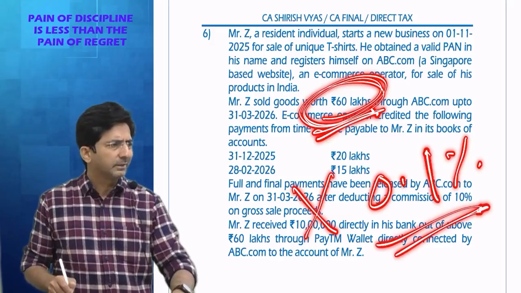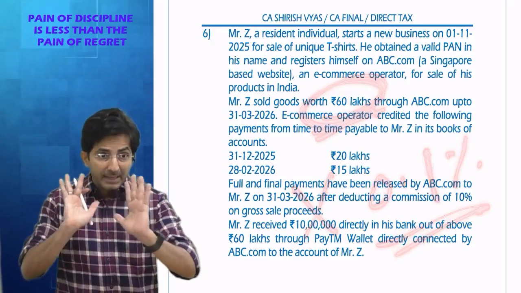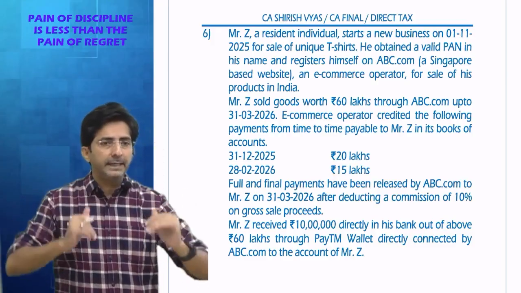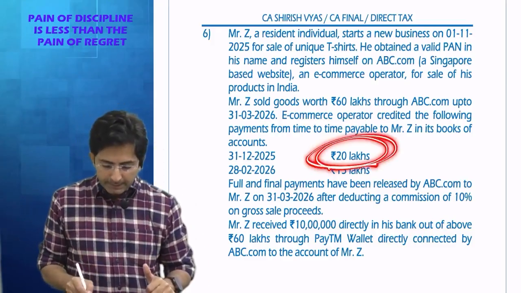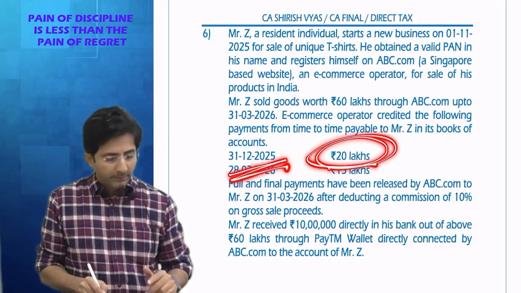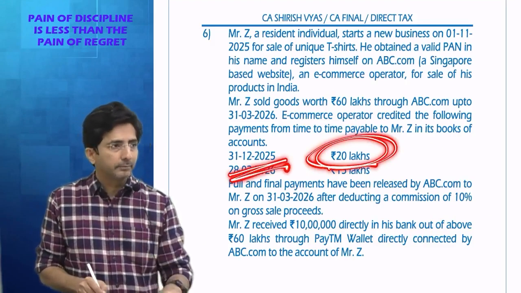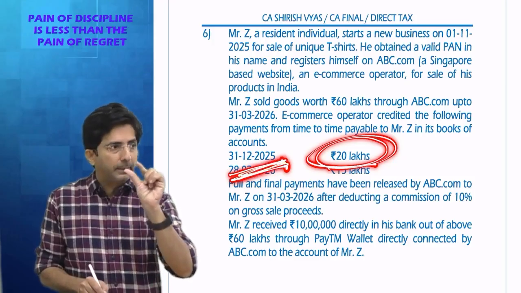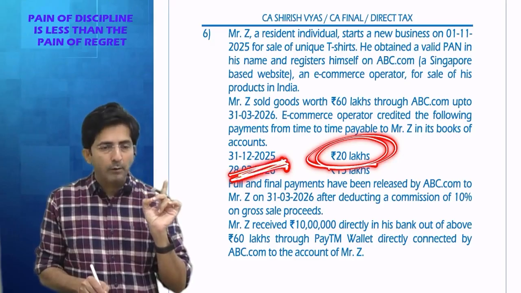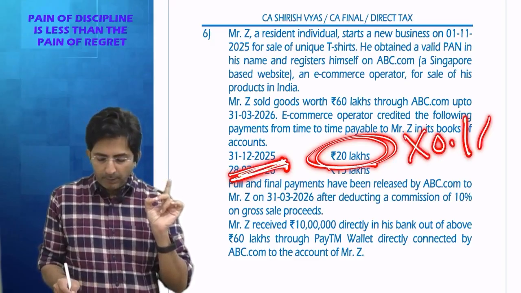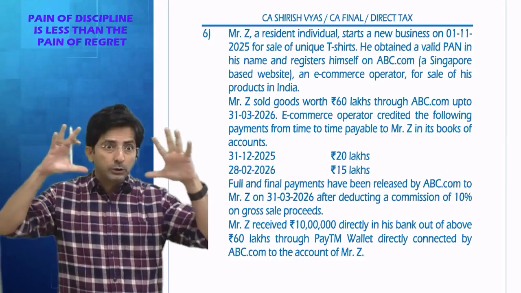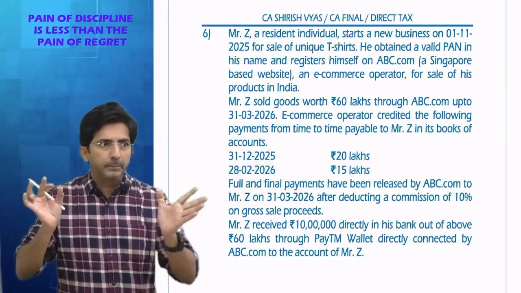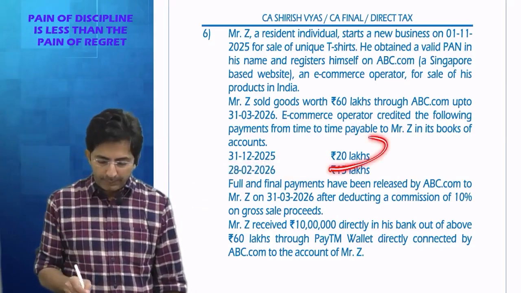The answer is over here. I am making some extra discussion about what the timing of TDS will be in real life. On 20 lakhs, TDS will be deducted on 31st December. Means on 31st December, there will be a TDS payable liability on 20 lakhs at 0.1%. Imagine the books of accounts: as on 31st December, there will be a journal entry showing TDS payable of 0.1% of 20 lakhs.